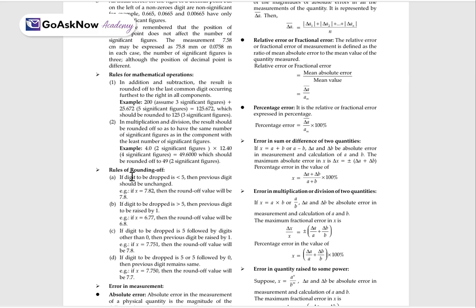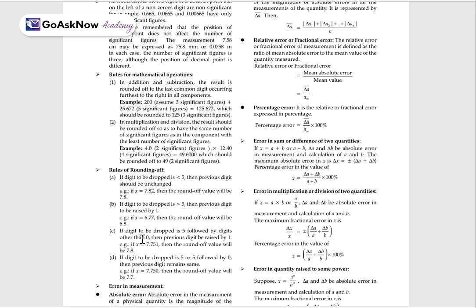So these are the basic rules of rounding off. Examples: 7.82 will be rounded off to 7.8 only. When x is 6.77, the rounded value will be 6.8, as 77 we consider as 8. So these are the rules of rounding off.